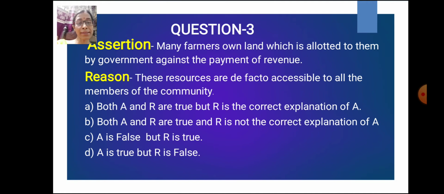So here the assertion is very correct that the farmers own land. Many farmers own land, but they have to pay revenue to the government. Reason: these resources are de facto accessible to all the members of the community. This is not true. It is their individual resource. They are the owner. Farmers are the owner. Only in case of community resources, every member can access. So here A is true but R is false.